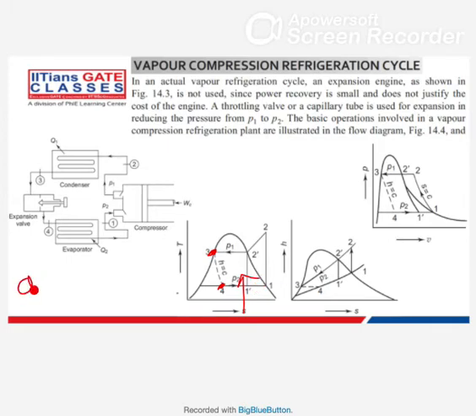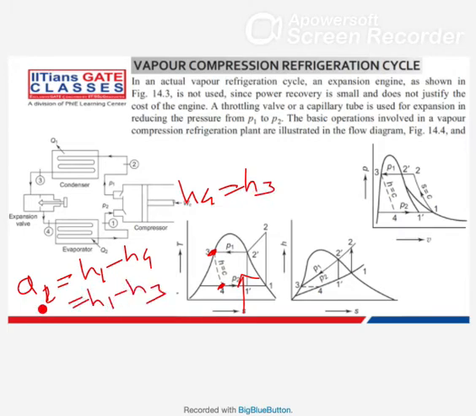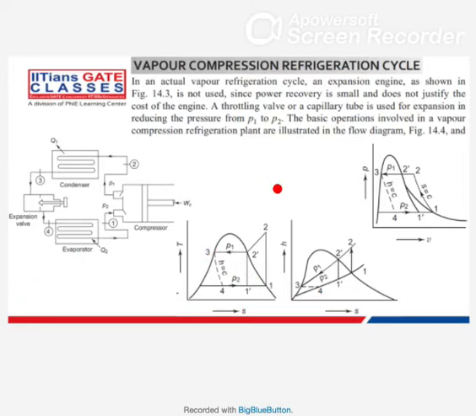So Q2 is H1 minus H4, and as H4 equals H3, you can write H1 minus H3 for calculating Q2. The same thing you can draw in a PV plot and in an HS plot also.